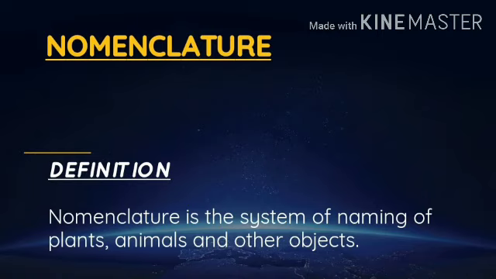The system of scientific naming or nomenclature we use today was introduced by Carolus Linnaeus in the 18th century. According to binomial nomenclature, every scientific name is formed of two words, genus and species.